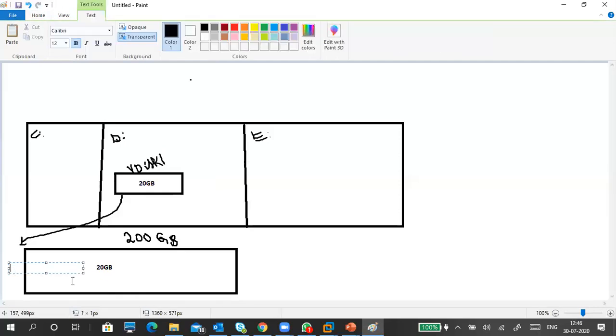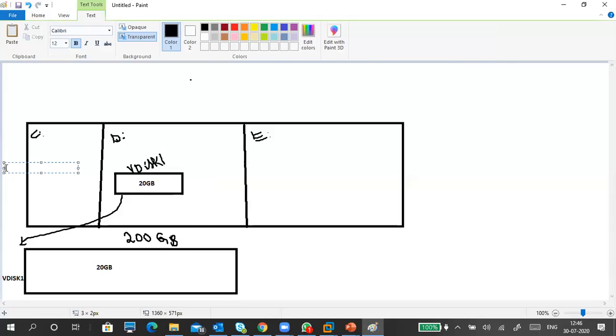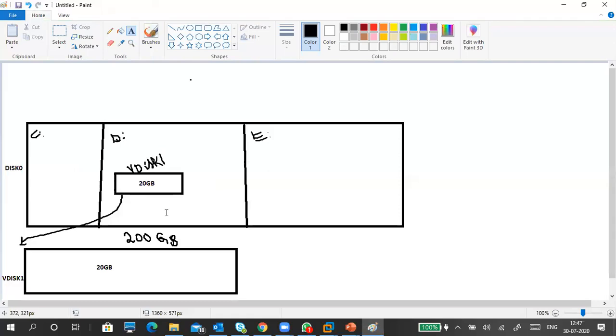This is V disk 1, and this is normal disk 0. Inside my D drive, I created this one.